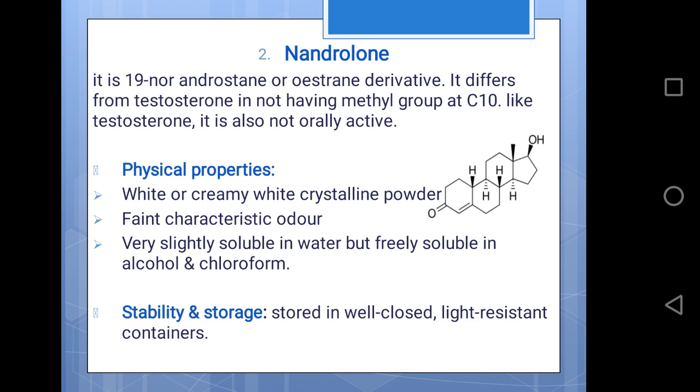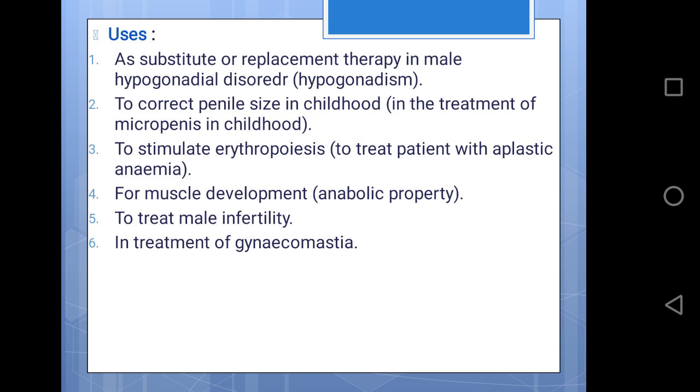Physical properties of nandrolone: it is available as a white or creamy white crystalline powder with a faint characteristic odor, very slightly soluble in water but freely soluble in alcohol. Stability and storage: it is stored in a well closed, light resistant container.